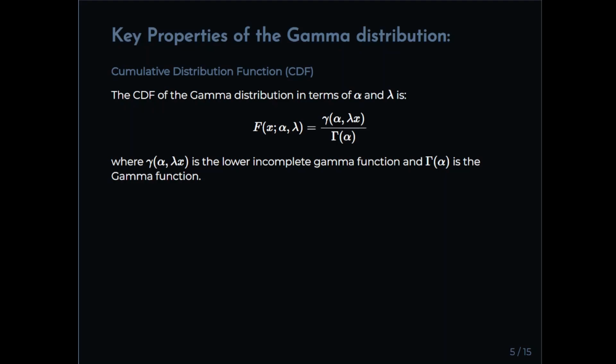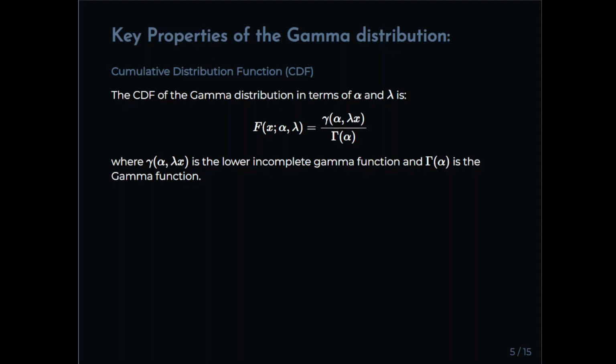Okay, this is more important actually. This is the cumulative distribution function of the gamma distribution, and we have the rate parameter and shape parameter there, but we're interested in the cumulative distribution function of x, parameterized in terms of alpha and lambda. So we have the lower incomplete gamma function of alpha and lambda times x, over the gamma function of alpha. Okay, that's not pen and paper stuff. That's what you use a computer for.